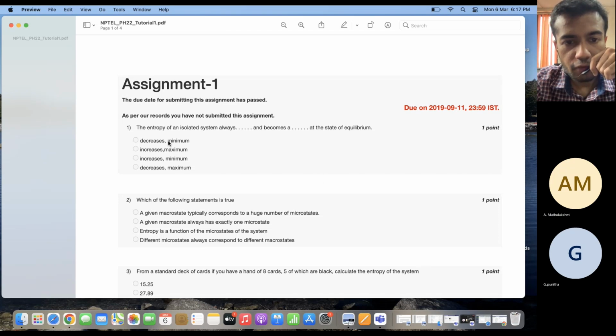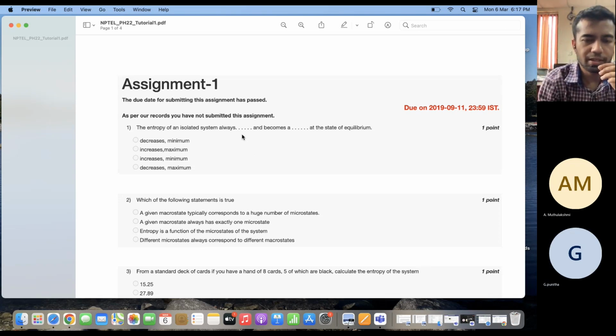Entropy of an isolated system always increases, right? Increase, maximum. So for an isolated system, entropy will always increase, and when it reaches equilibrium, it will be maximum. So the correct option is option 2.